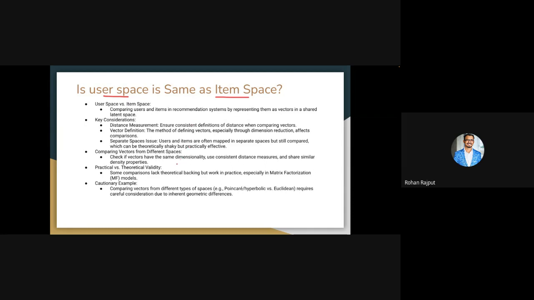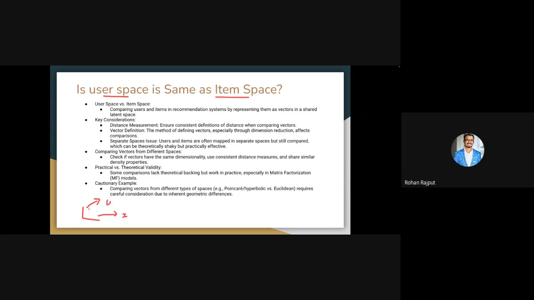We have to make sure that we have a consistent definition between the distances. That means that on a higher level, if we think this is a user vector u and this is the item vector I, in 2D space it's very easy to see how the user vector and item vector look. But in higher dimensions, it will be difficult to visualize this information.